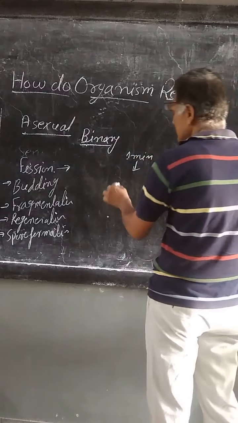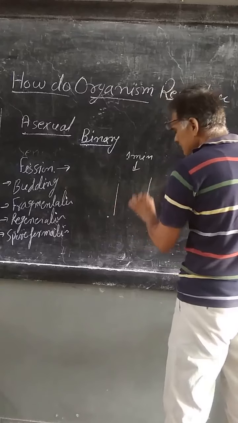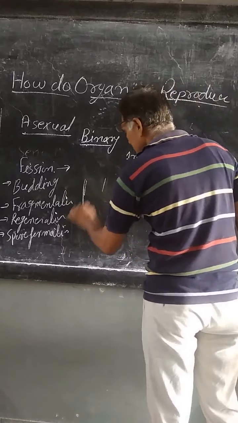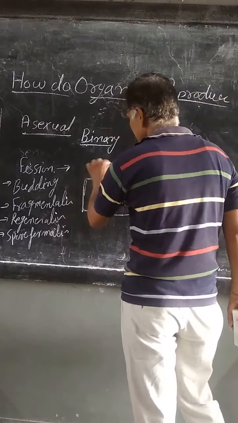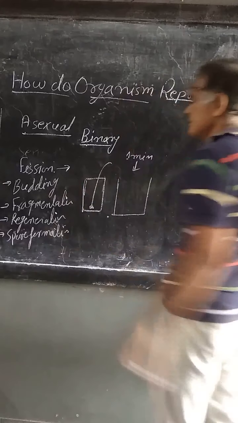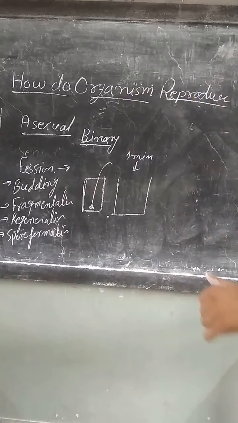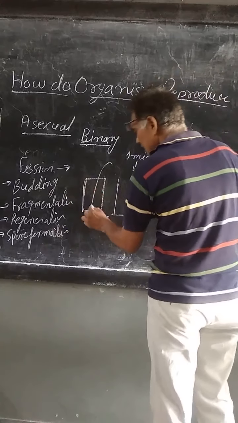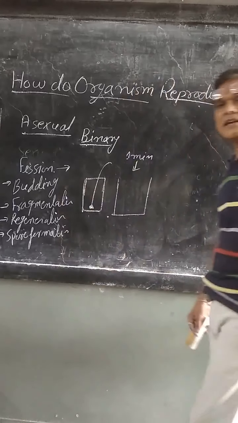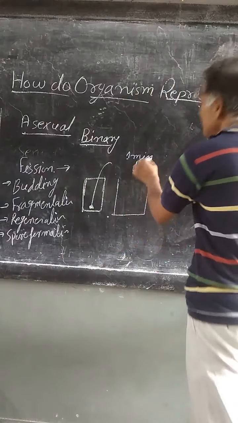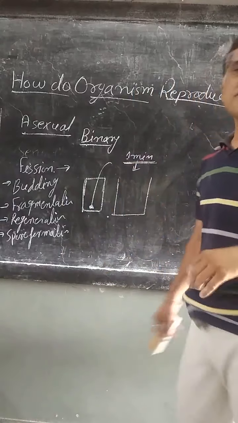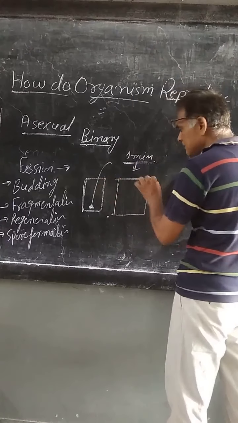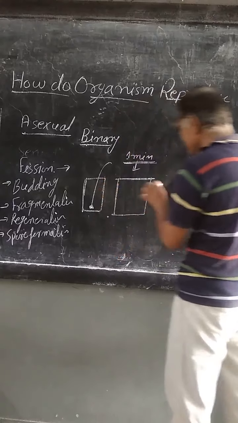Suppose this is a bucket, and inside it one bacterium is there, and it divides by binary fission after every 1 minute, and the bucket will be completely filled with bacteria in 1 hour.